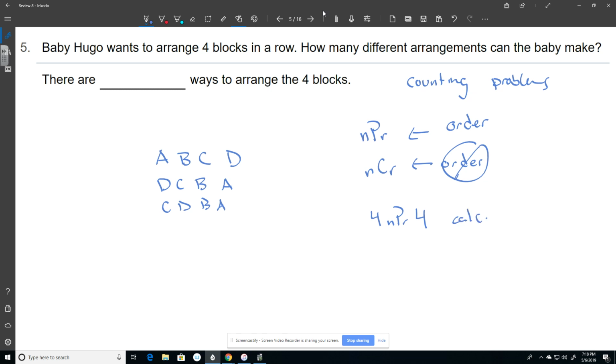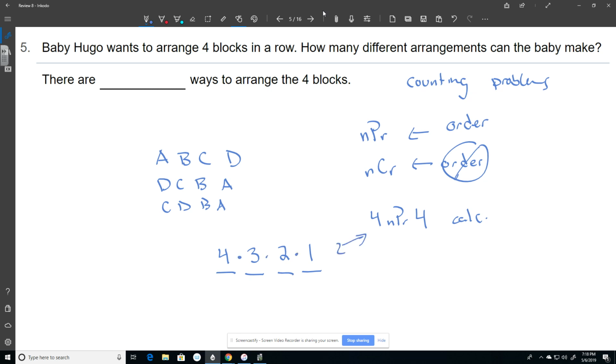The other way to do it is just the fundamental counting principle, which I've got 4 blocks to place. In this spot, I can choose out of 4 blocks, but I've already picked one. So in the second slot, I only have 3 blocks left to choose from. In the third, I only have 2 left. And in the fourth, I only have 1. So I can just multiply these numbers together.